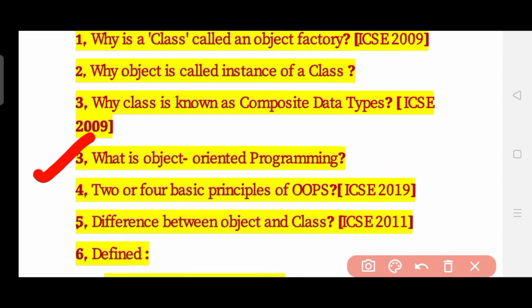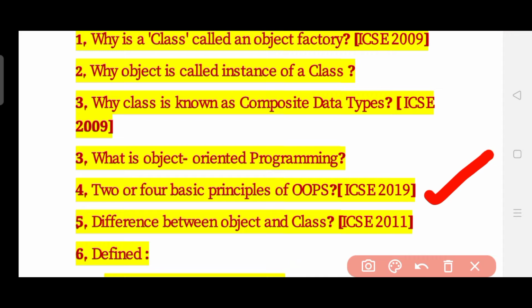The next question is: 2 or 4 basic principles of OOPS. I personally recommend that you kindly do and prepare this question, because it has been asked, I think, 2 to 3 times. I have mentioned only 1 year, but I have seen this question 2 to 3 times.